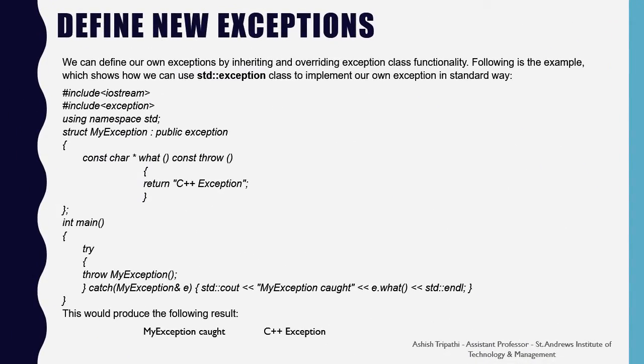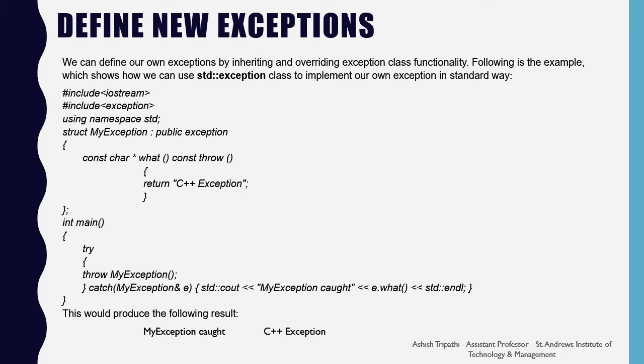We can define our own exceptions by inheriting and overriding the exception class functionality. Following is the example which shows how we can use the std::exception class to implement our own exception in the standard way. For example, here is a structure of MyException which is clearly extending the class exception publicly. In this, we have made a function what which returns a constant character type and is a constant throw function. It returns a message, C++ exception.